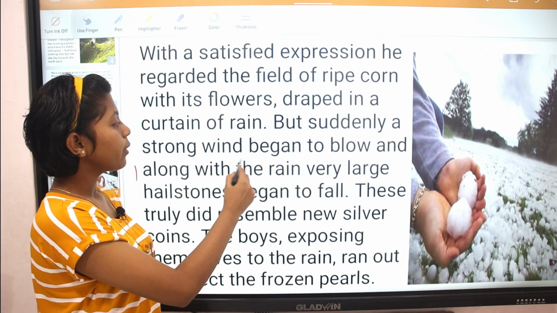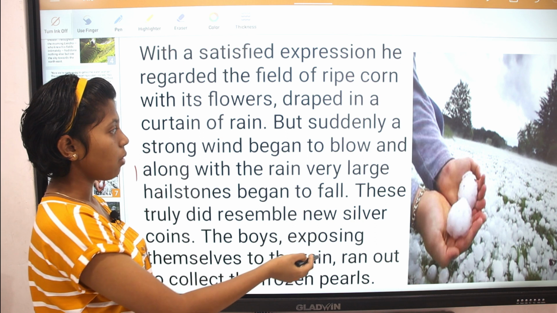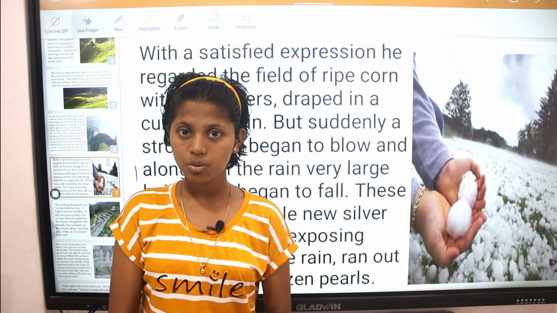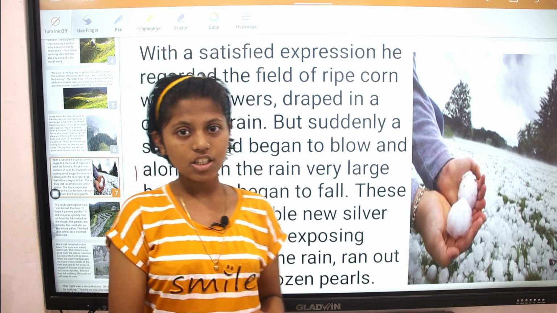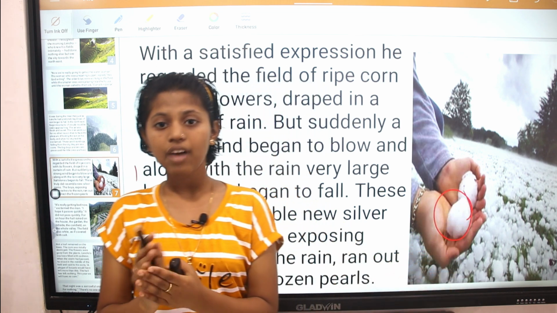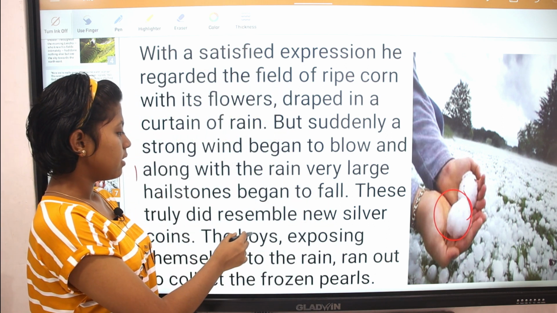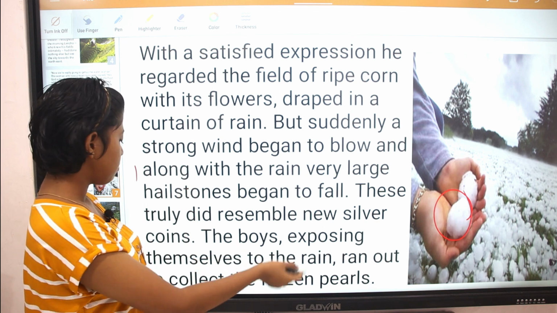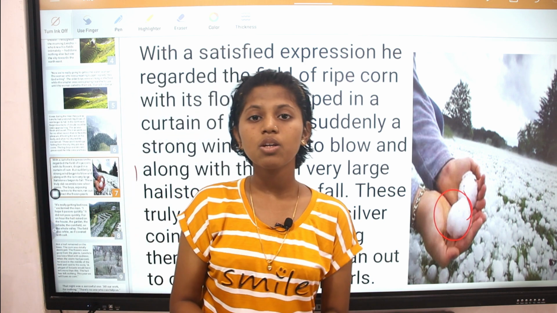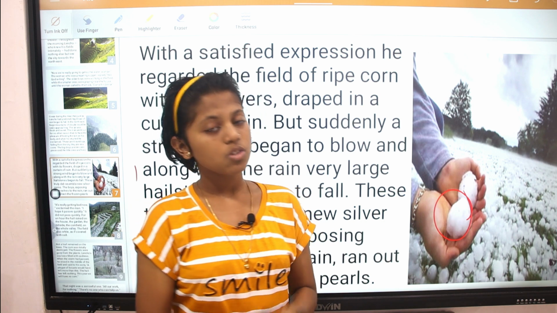But suddenly a strong wind began to blow, and along with the rainfall, very large hailstones began to fall. Here the rainfall started to grow very hard and the wind was blowing hard too, and all of a sudden very large hailstones, which are a kind of ice that falls from the sky, began to fall. These truly did resemble new silver coins. The boys, exposing themselves to the rain, ran out to collect the frozen pearls. These hailstones look like frozen pearls, so the boys in the family ran out to collect them.